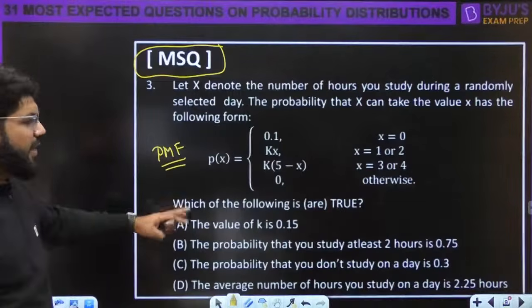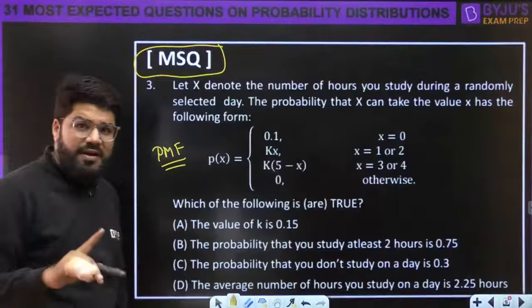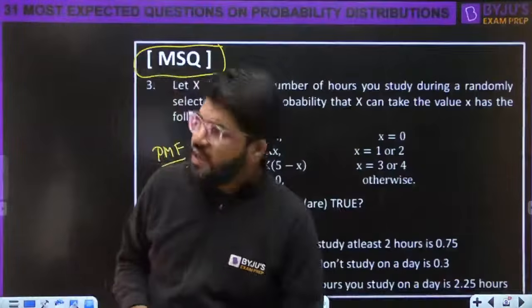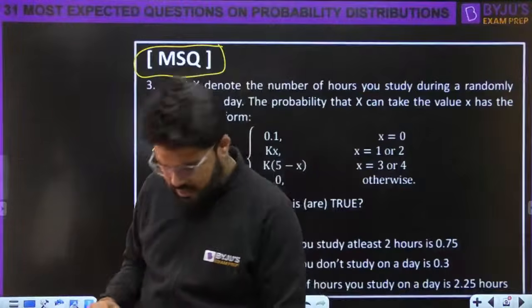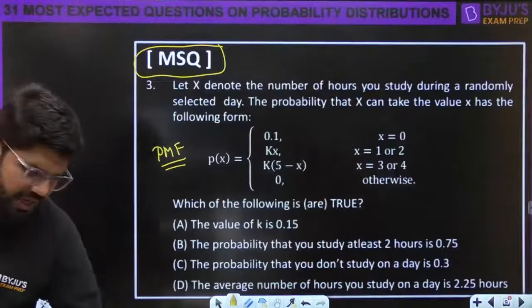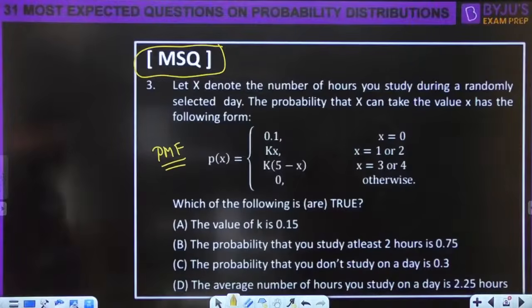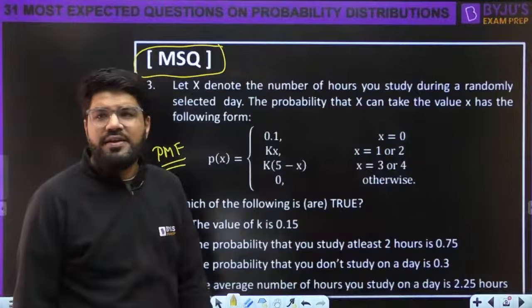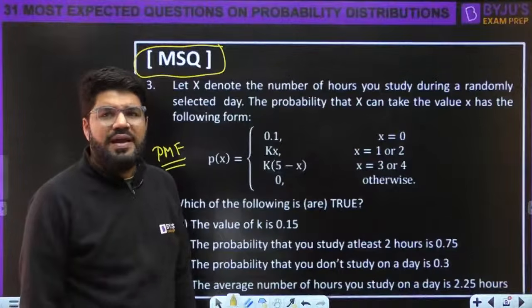Which of the following is or are true? Multiple select question. One or more than one options can be correct here. So let's figure out the question now. The value of k. How do you find the value of k? Just by adding all the probabilities.